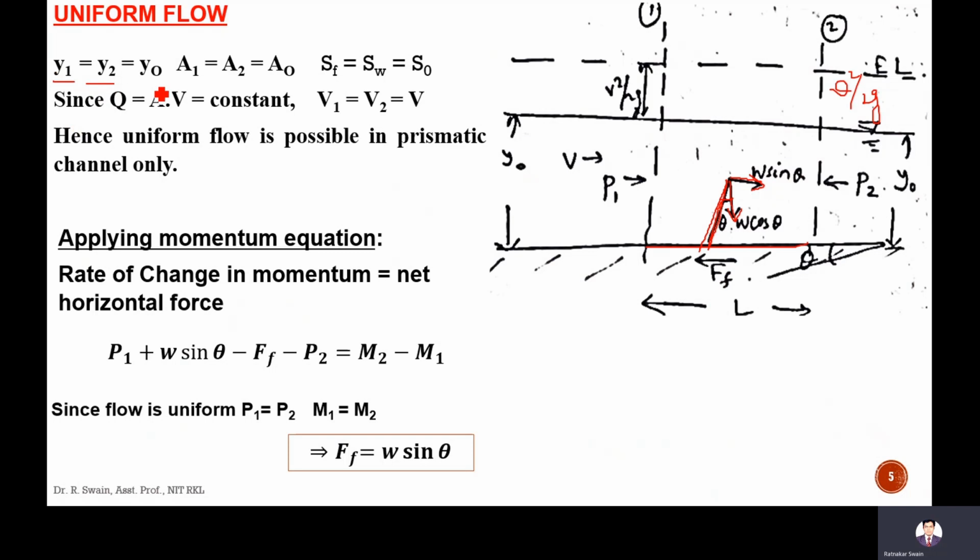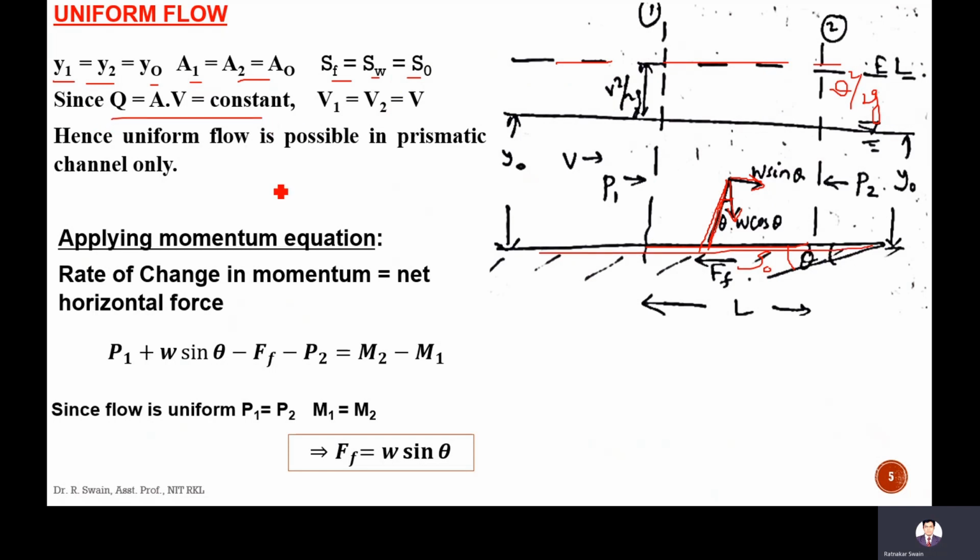So y1 is equal to y2, which is y naught. A1 is equal to A2, which is A naught. SF is equal to SW is equal to S naught. Means water slope is equal to the friction slope, means the energy slope, which is equal to this bed slope, S naught. Because depth is not changing, E will not change. V square will not change. Velocity is the same, so V square will not change. So the energy slope line slope will remain constant. It will remain the same as S naught.